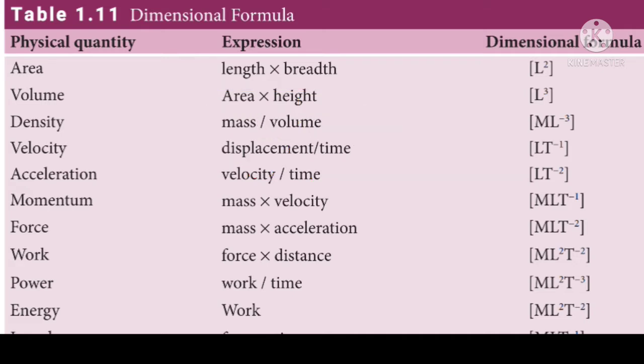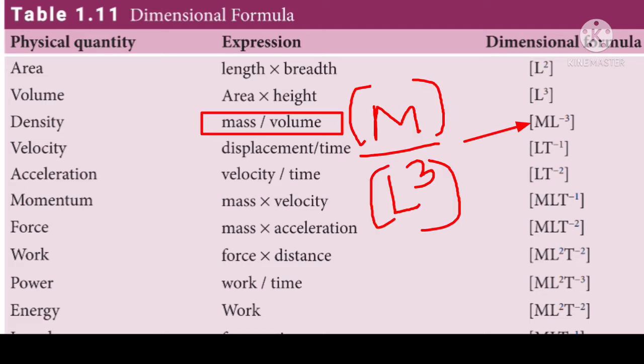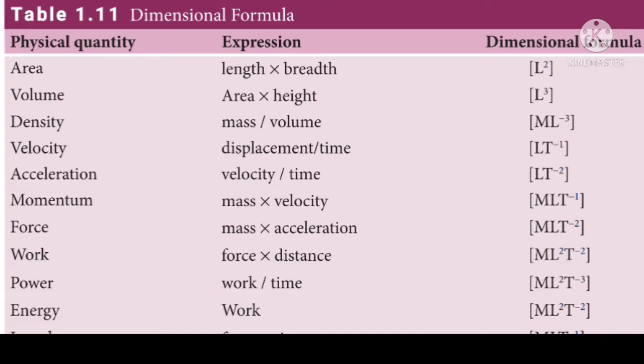And next physical quantity, density. The expression for density is mass by volume. The dimension for mass is M and the dimension for volume is L cube. When this L cube goes up, it will become L power minus 3. Hence M L power minus 3 within square bracket is said to be the dimensional formula for density.